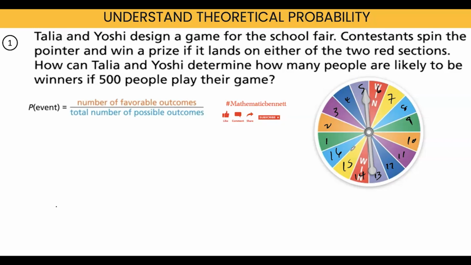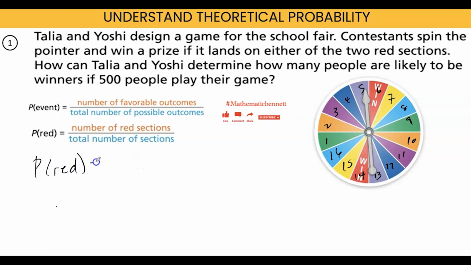We remember that the probability of any event happening would be the number of favorable outcomes divided by the total number of possible outcomes. So in this case, we want to find the probability that it lands on red. So that's the number of red sections divided by the total number of sections. The probability of it landing on red would be, since we have two red sections out of the 16, it will be total 16. And please remember that probability is written in the simplest form. So that will be 1/8. Okay, so that would be the probability of it landing on red.